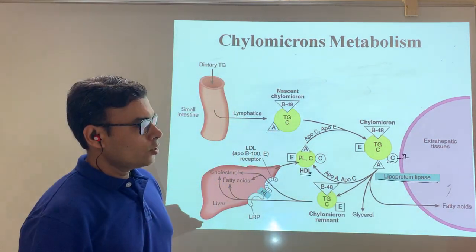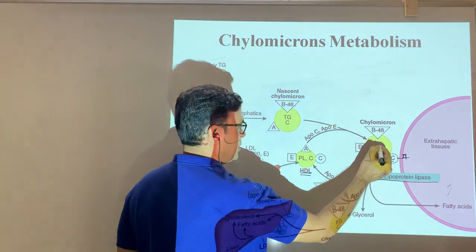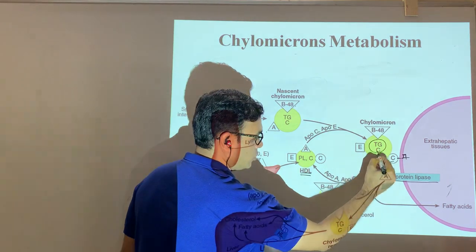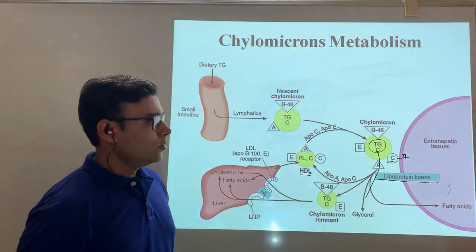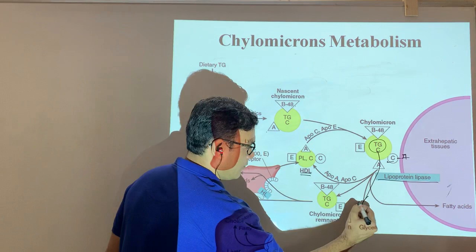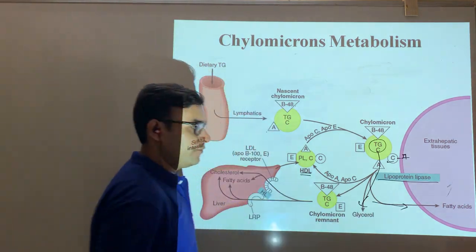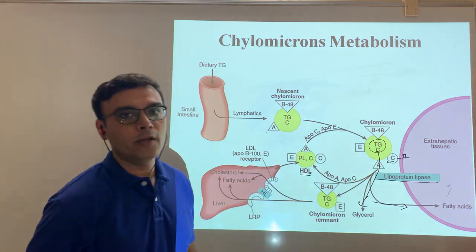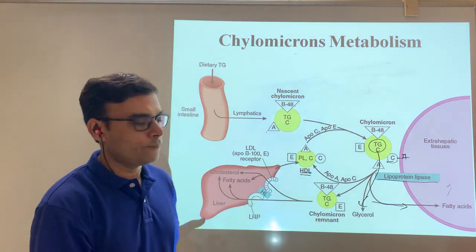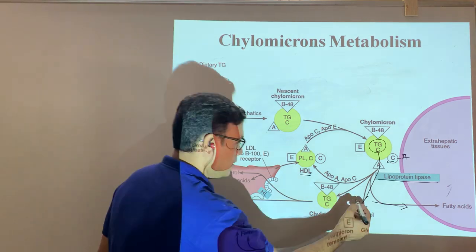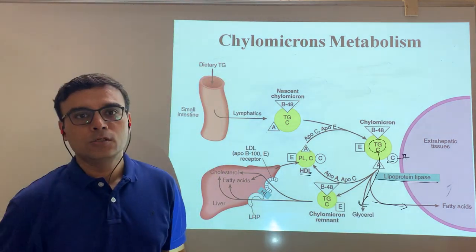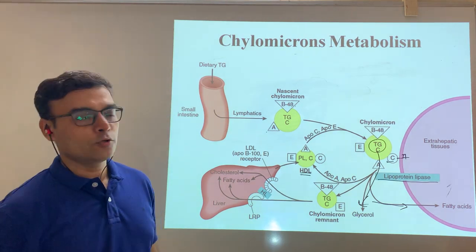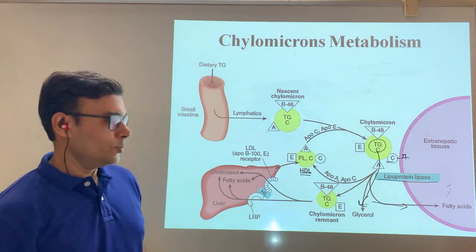Because of the activation of this enzyme, whatever triglyceride or cholesterol ester is there gets broken down, and glycerol and fatty acids are formed. The fatty acids are utilized by extrahepatic tissue, for example by muscle for energy purposes. Glycerol may go to the gluconeogenesis process and be used for glucose formation, or it may be used for energy also.